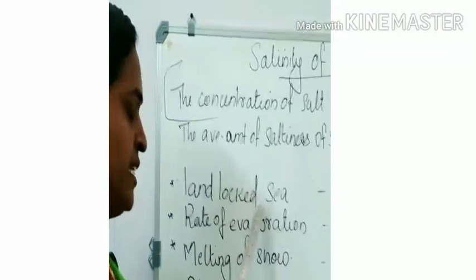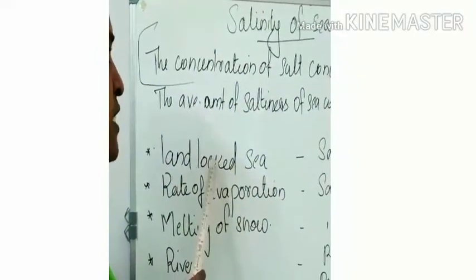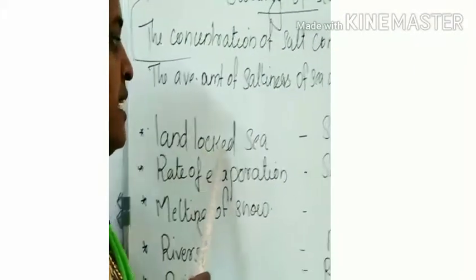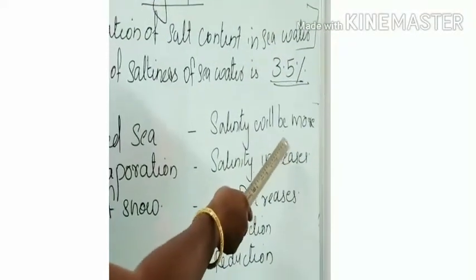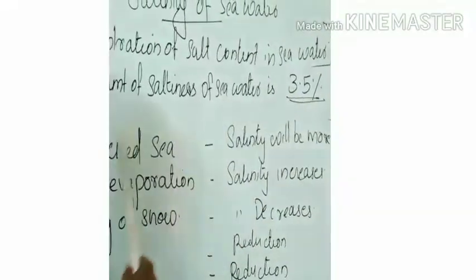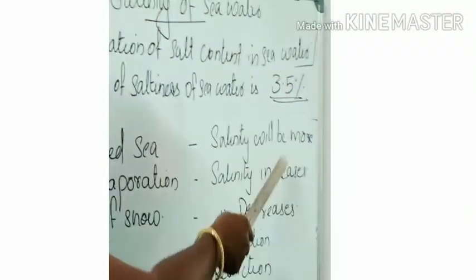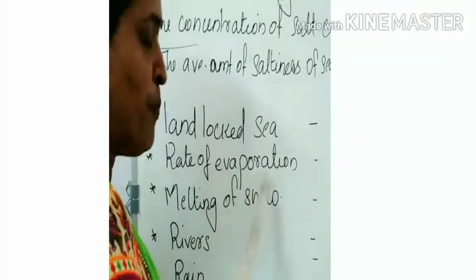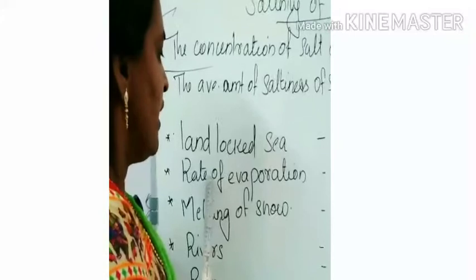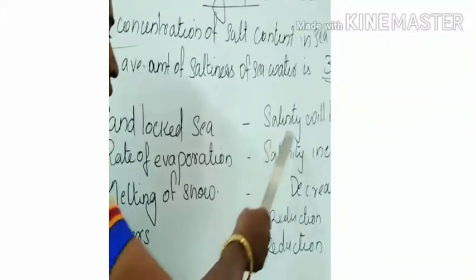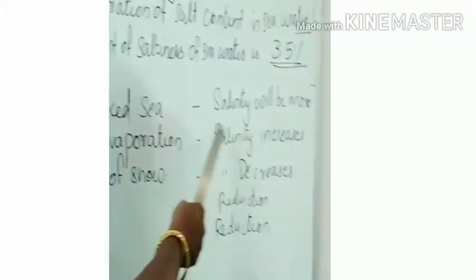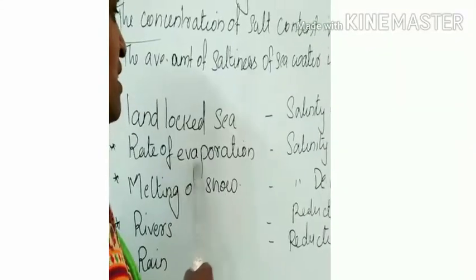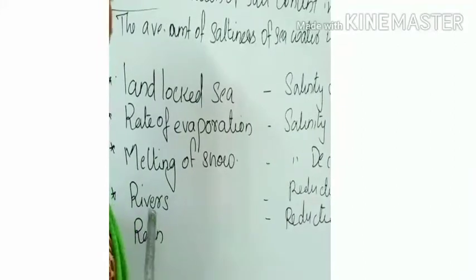First, landlocked sea. That is the first factor to influence the salinity of seawater. In the landlocked sea, salinity will be more. Then another factor, rate of evaporation. Salinity increases when evaporation increases.